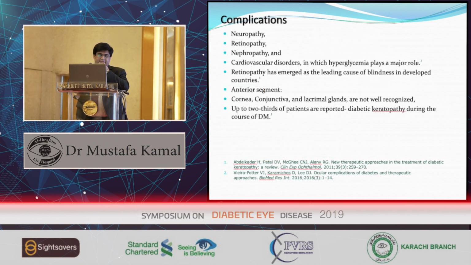The complications of diabetes mellitus, highlighted by Professor Meher, are neuropathy, retinopathy, nephropathy, and cardiovascular disorders, in which hyperglycemia plays a major role. Retinopathy has emerged as the leading cause of blindness in developed countries. Why? Because nobody is looking into the anterior segment problem. If we look into the anterior segment problem, the number of diabetic patients suffering from retinopathy will come down. The cornea, conjunctiva, and lacrimal glands are not well recognized yet, but we should look into them. Up to two thirds of patients are reported to have diabetic keratopathy during the course of diabetes mellitus.